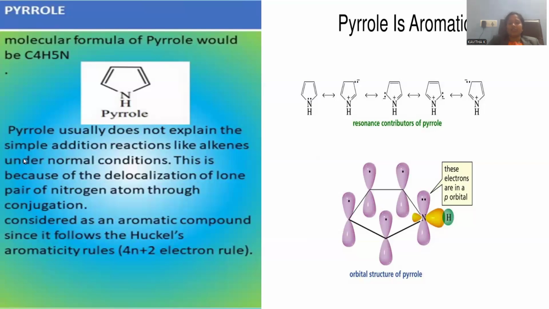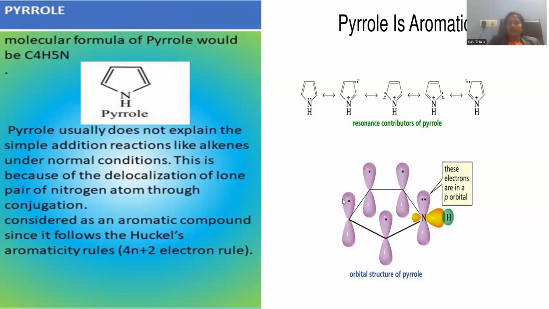Just like alkenes are more prone towards addition, but pyrrole, though it has double bonds, is not related with the addition reaction, rather it can proceed with electrophilic substitution reactions, right?